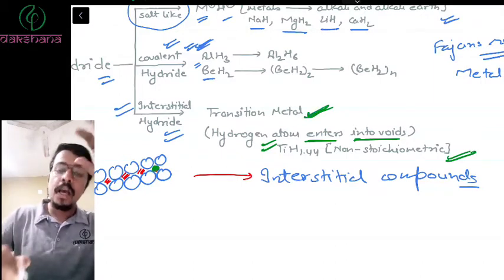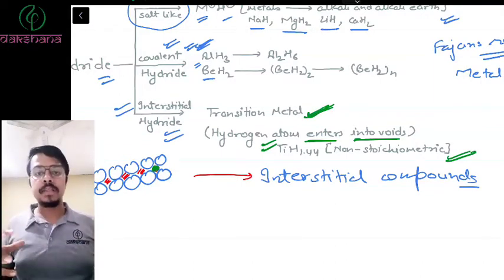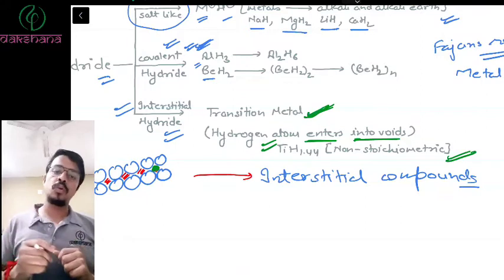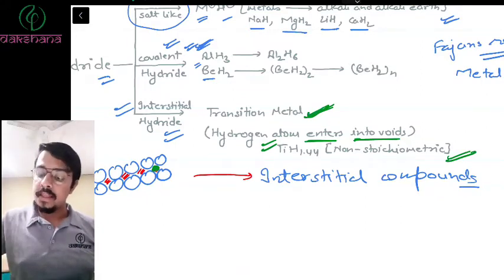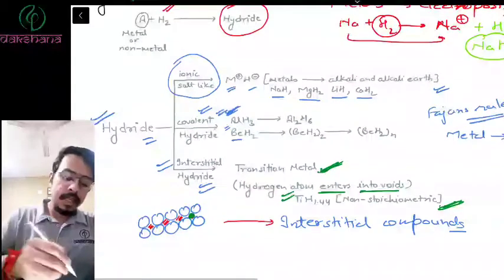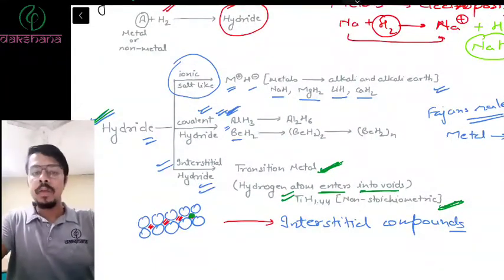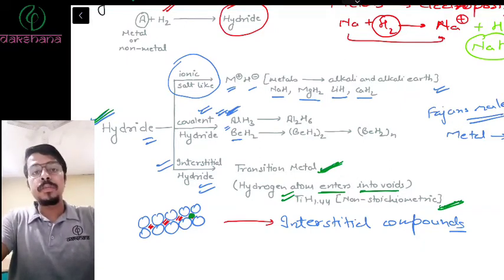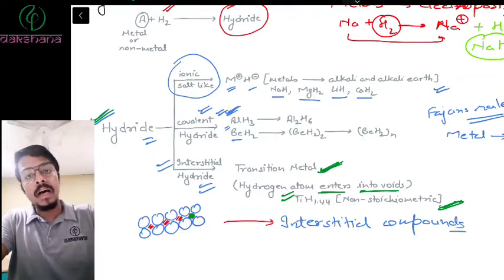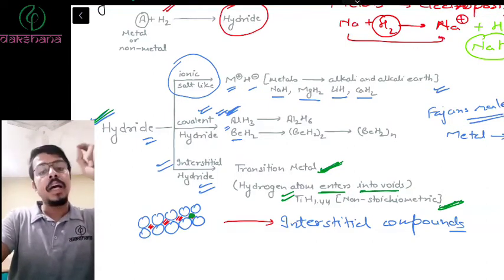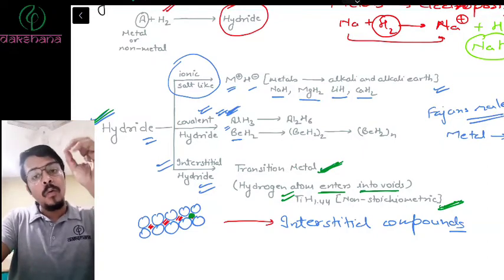So what are interstitial hydrides? When in a transition metal complex, hydrides sit in the voids created by those compounds, they are known as interstitial hydrides. And these interstitial hydrides are non-stoichiometric, right? This part is clear. So you have studied about the hydrides. There are three types of hydrides. Those are ionic hydrides, which are formed by alkali metals and alkaline earth metals. Then there are covalent hydrides, which are formed by usually those metals which can polarize the hydrogen H minus. And then there are interstitial hydrides, wherein the hydride sits in between the voids, right?